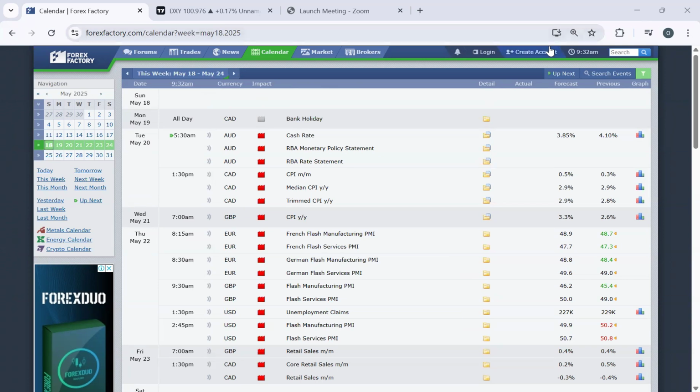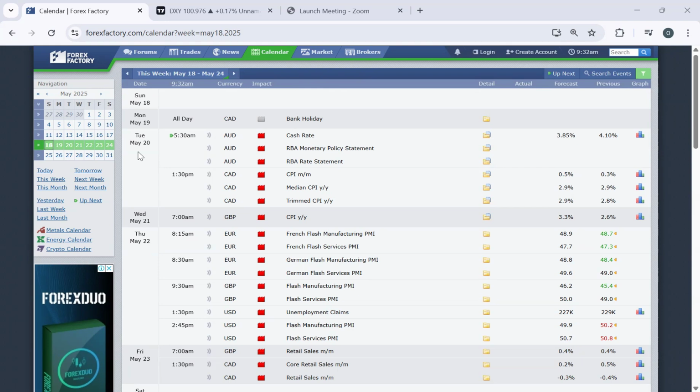And let's start with the fundamental outlook. When we check forexfactory.com, seeing what opportunities we have in the market from the 19th of May till 23rd of May for this week. So let's check. On Monday, we're starting with all day long on Canadian dollar bank holiday, and there's no significant high impact news on Monday, 19th May.